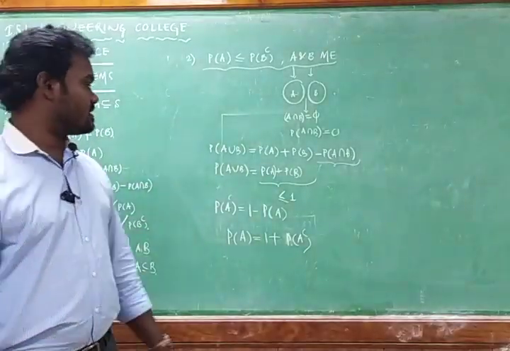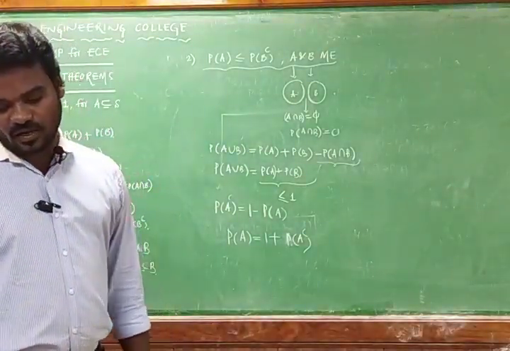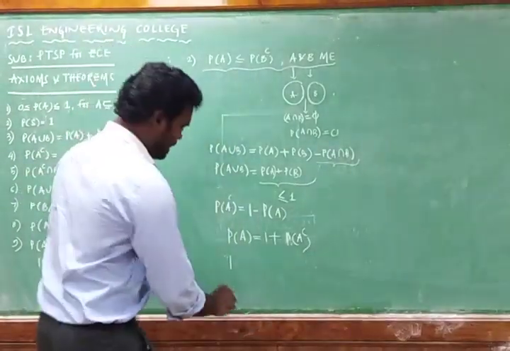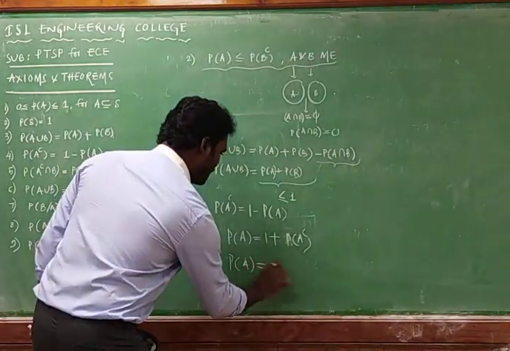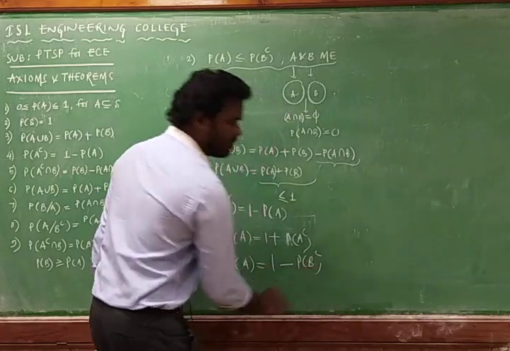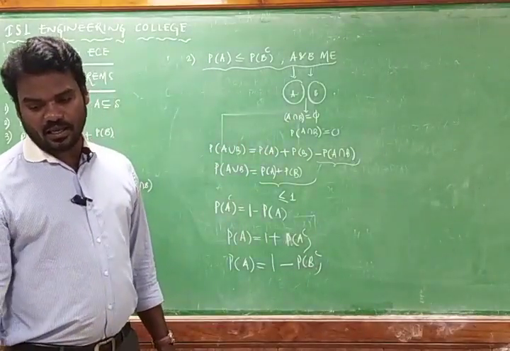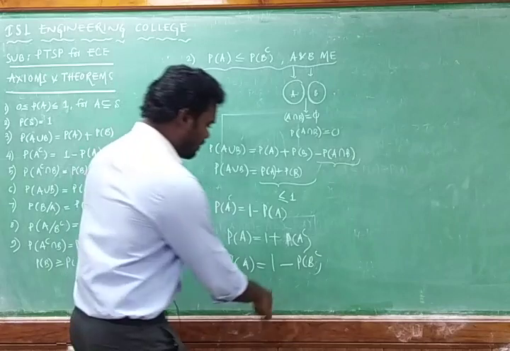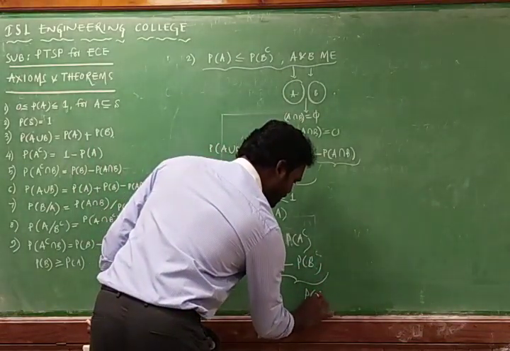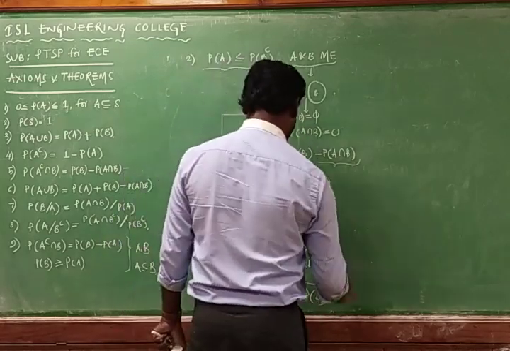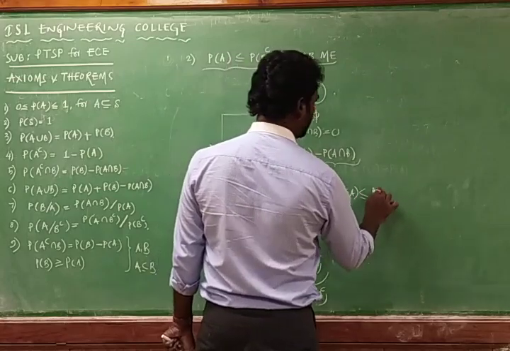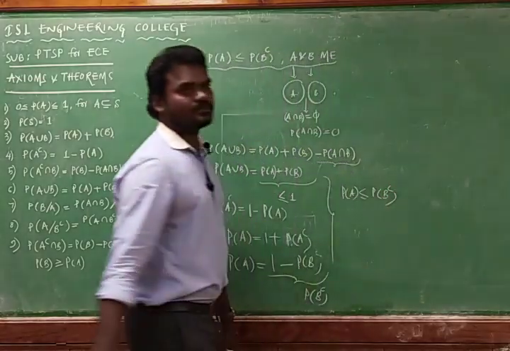Here, by replacing this A with respect to B, you can write probability of A is less than or equal to 1 minus probability of B, and 1 minus probability of B is nothing but probability of B complement only, so you can write simply probability of A must be less than or equal to probability of B complement.